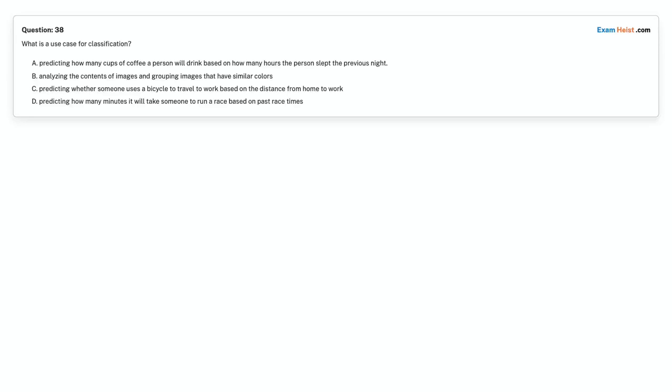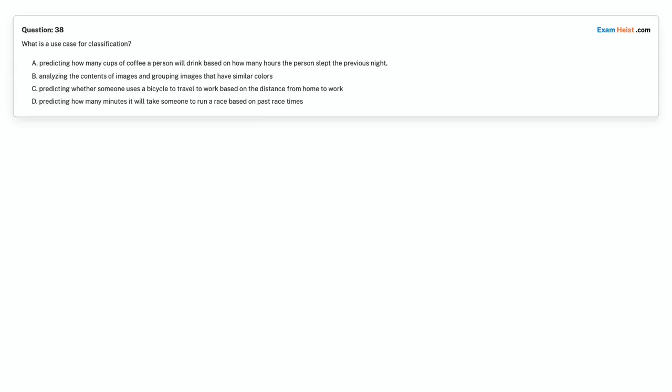Question 38. What is a use case for classification? Option A. Predicting how many cups of coffee a person will drink based on how many hours the person slept the previous night. Option B. Analyzing the contents of images and grouping images that have similar colors. Option C. Predicting whether someone uses a bicycle to travel to work based on the distance from home to work.